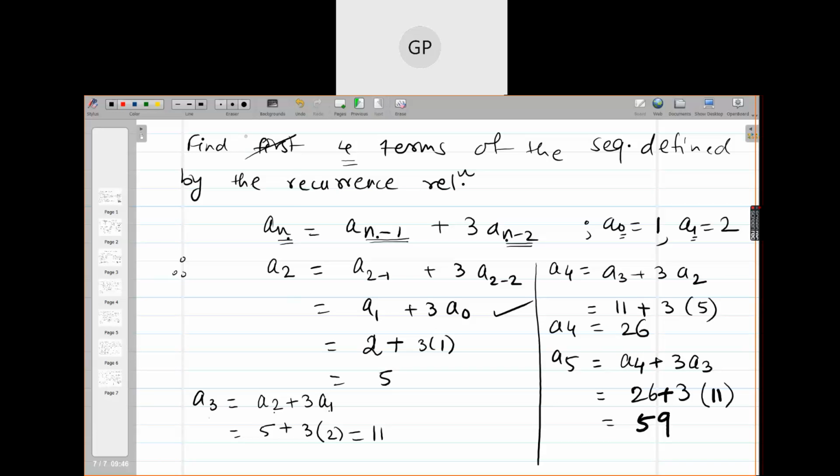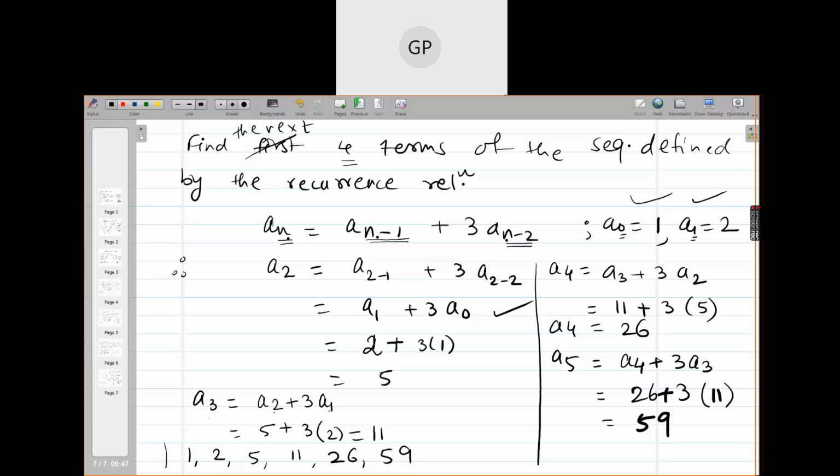Find the first thing, I say, find the next 4 terms. Find the next 4 terms of the sequence, because the first 2 are already given to us. So what is your sequence? 1, 2, 5, 11, 26, 59.